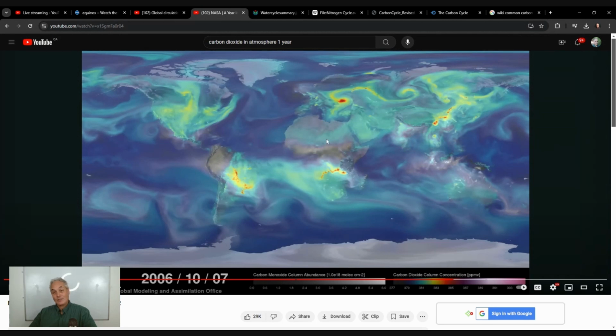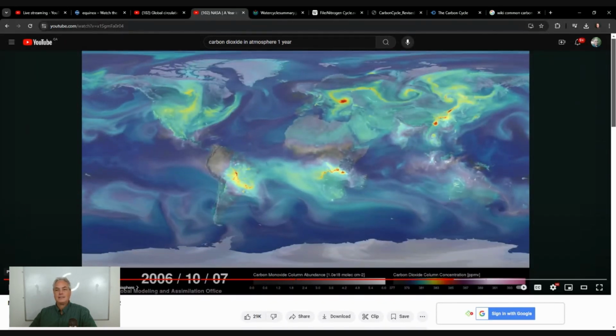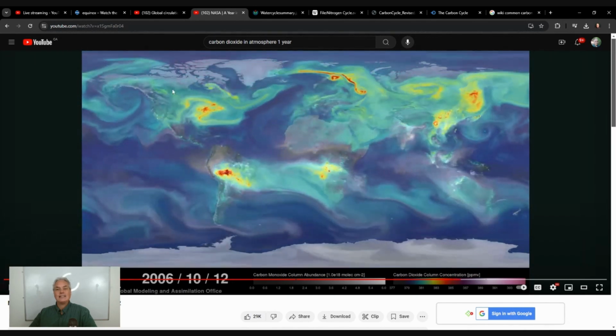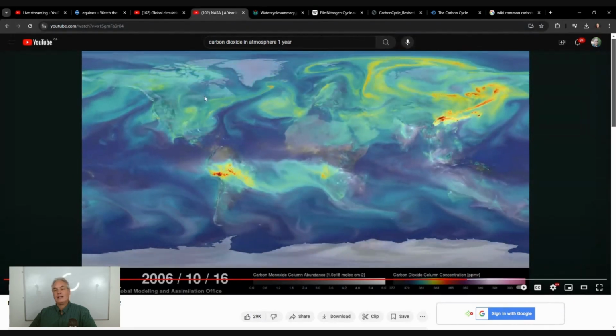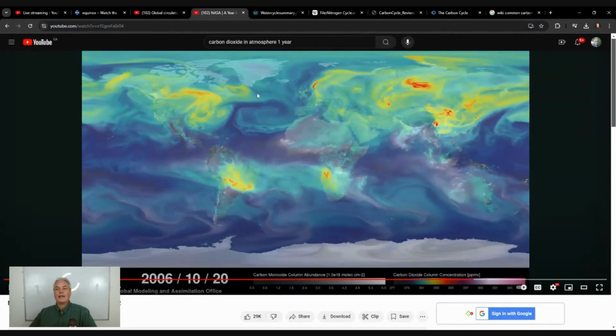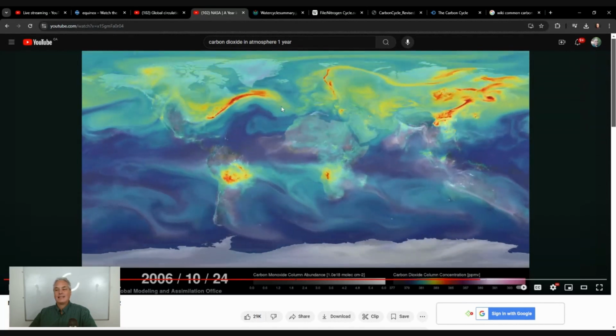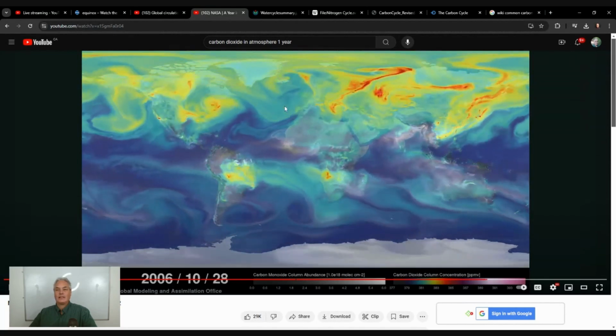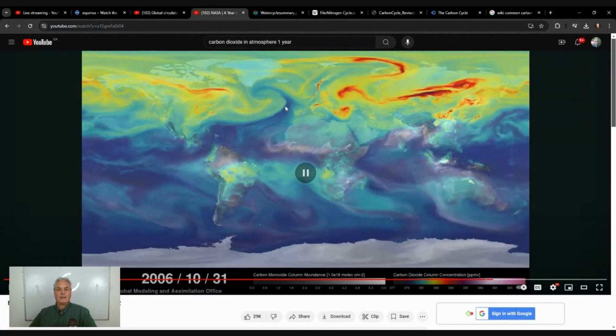This is the end of the summer, and therefore we have a lot of photosynthesis in the north, so less carbon dioxide. However, we're going into October. It's the end of the season, and you're going to see how there's a change, with more and more carbon dioxide in the atmosphere right here. You're going to ask why that is happening.